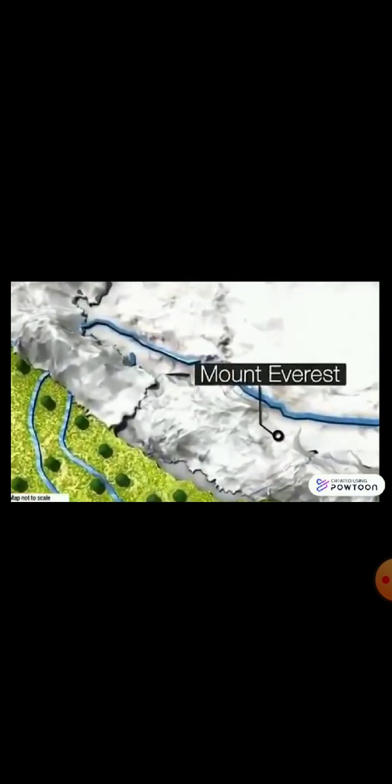Mount Everest is the highest peak in the Himalayan mountain range as well as in the world. It lies on the Nepal-China border. Did you know many people have tried to climb the Everest? Many of them had succeeded. The very first people to climb the Mount Everest are Edmund Hillary and Tenzing Norgay.